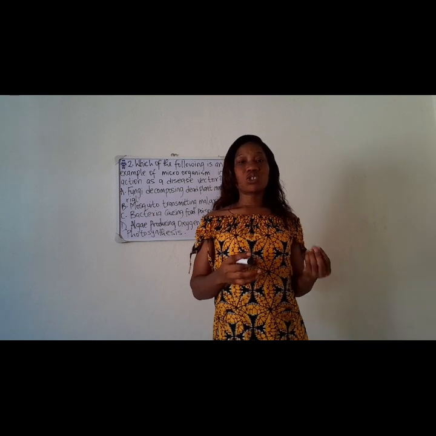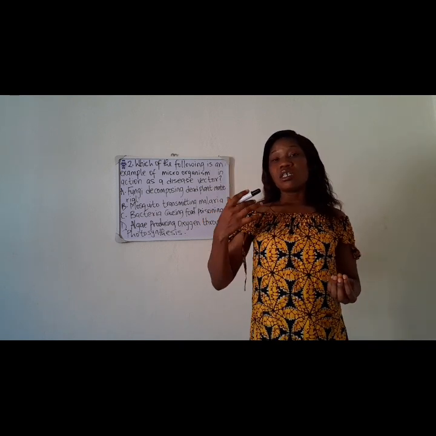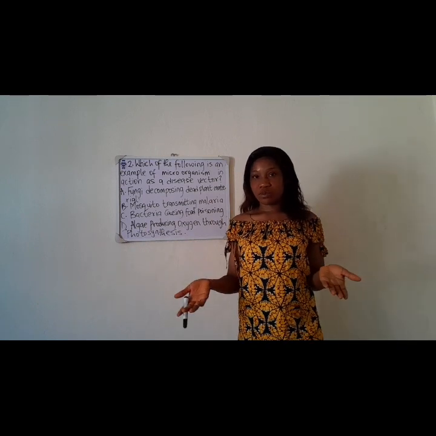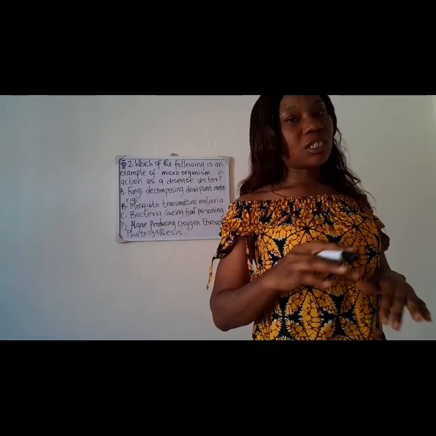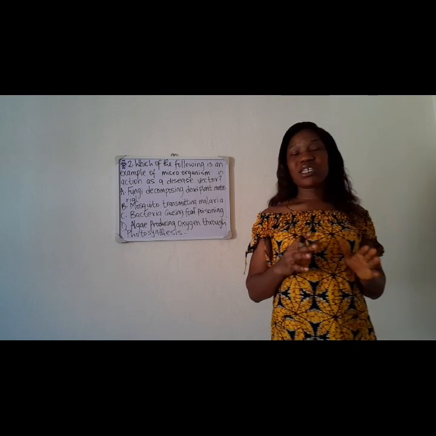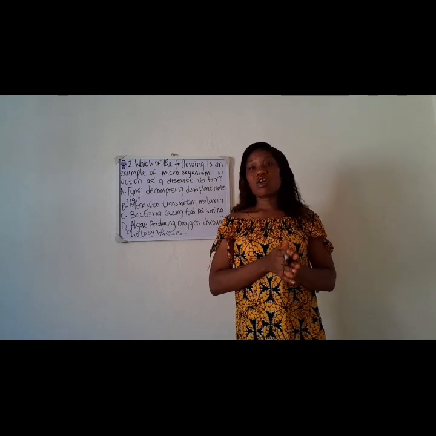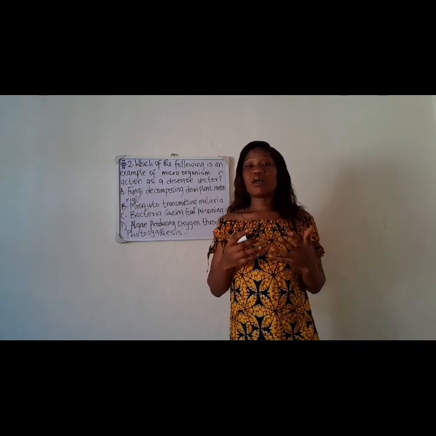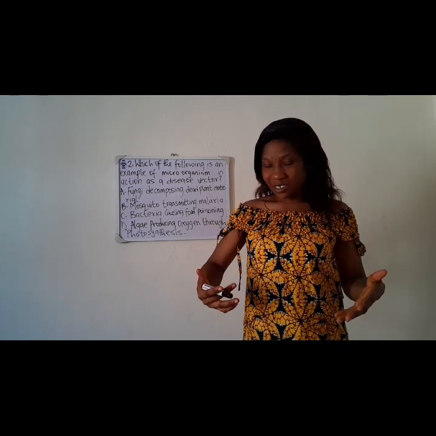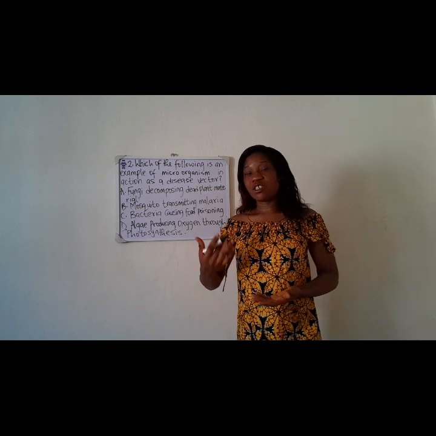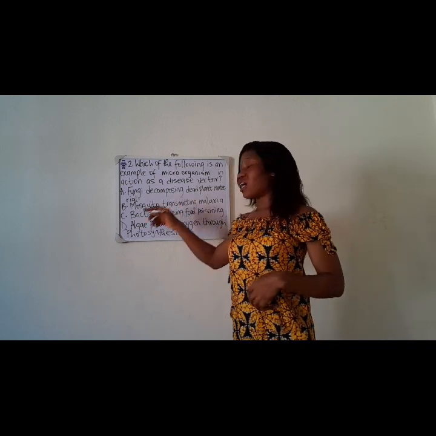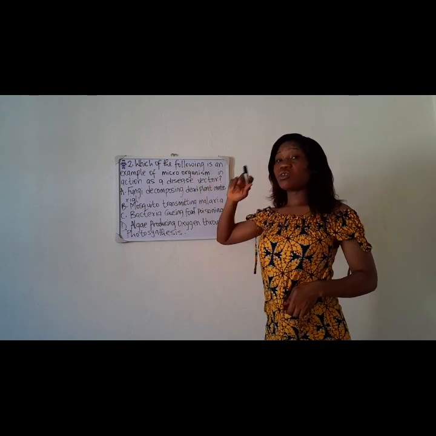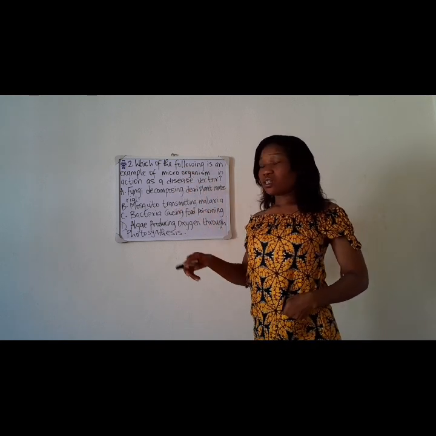They tend to have rhizoids that they use in place of roots. They don't have roots; what they have is a rhizoid. A fungi is known to feed through what we call saprophytic mode of nutrition, meaning it feeds on dead things. So a fungi is a microorganism, but it is not a disease vector.